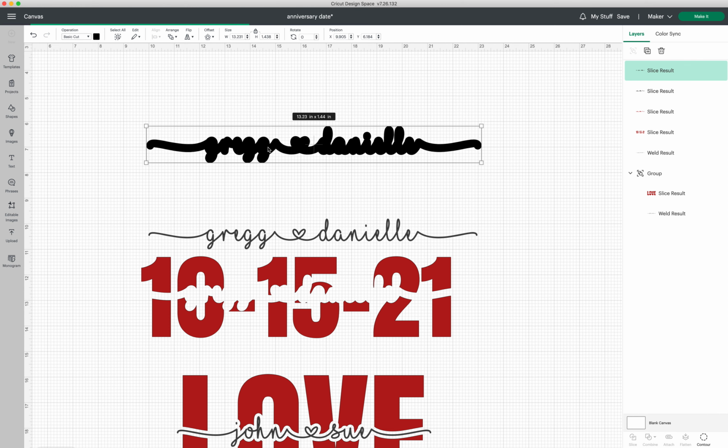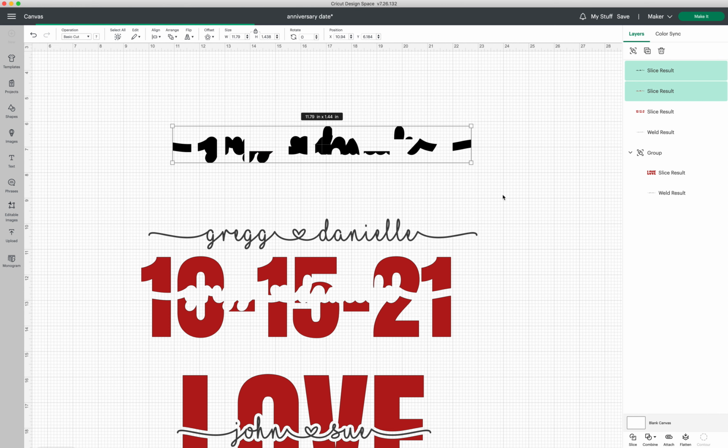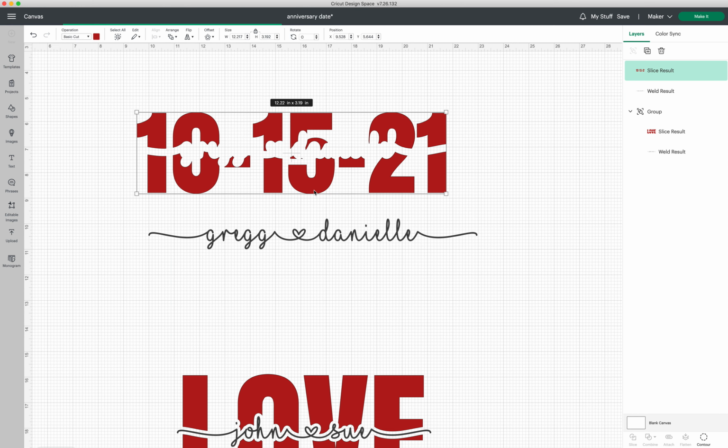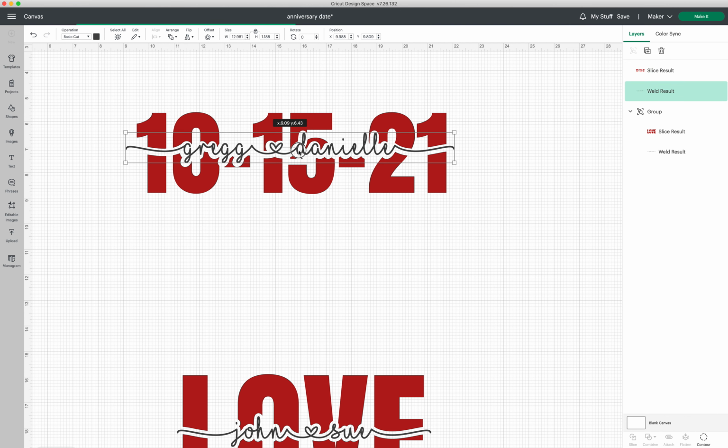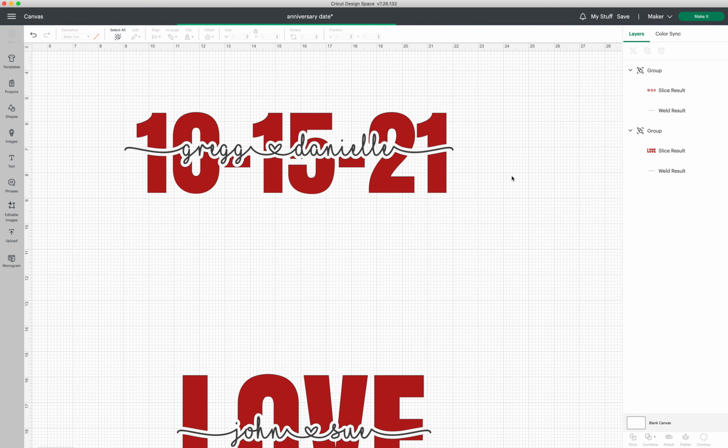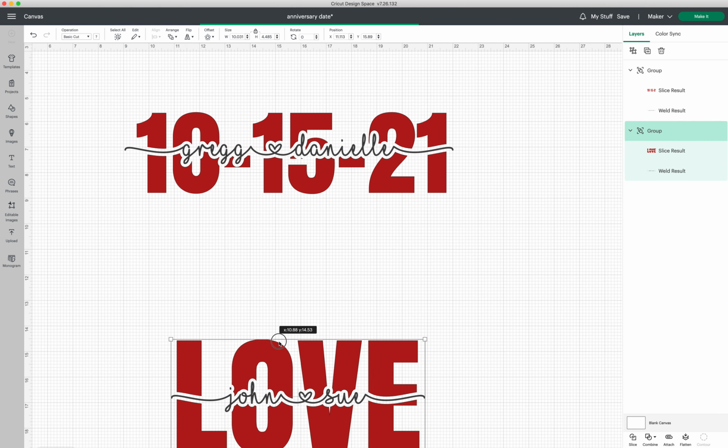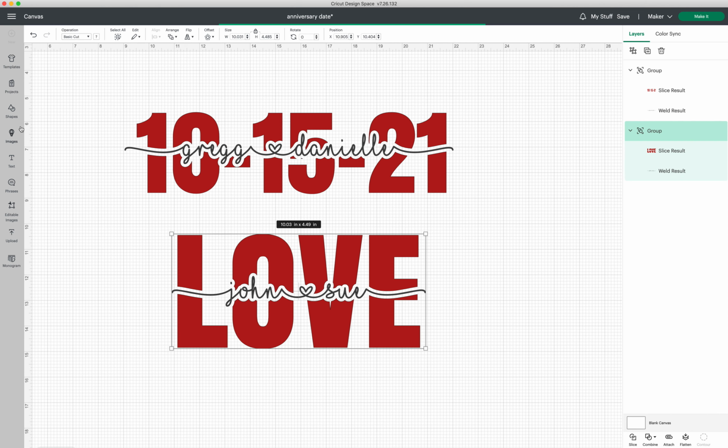We can get rid of this. Let's see how that looks. Yeah, I like that a lot better. But you could play around with it and see what you like. And let's attach it so we don't group it together so we don't lose it. And that's it. It's that simple. You can do this with anything. You can do it with a shape. You can do it with words. So hope you have fun with it.